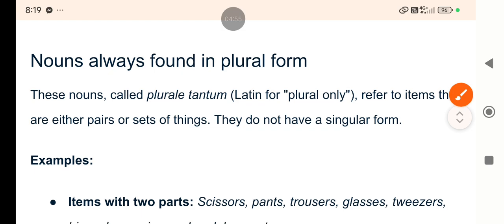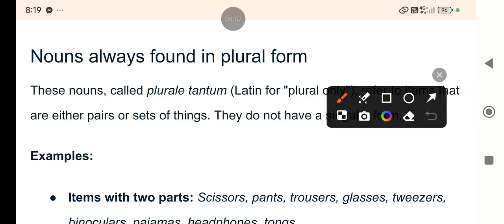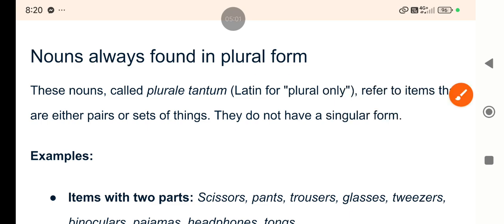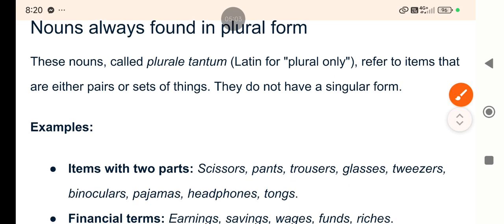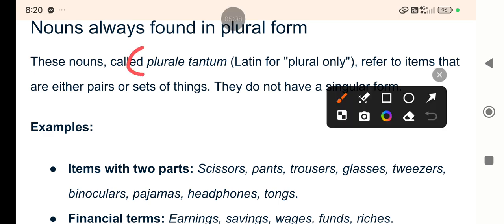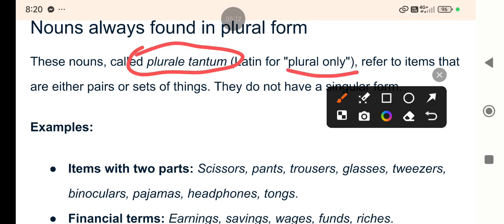Now another opposite category: nouns always found in plural form. What are they? Which are also called plural tandem, right? Plural tandem. So that is plural only. That is a Latin term, plural tandem, and meaning is plural only.